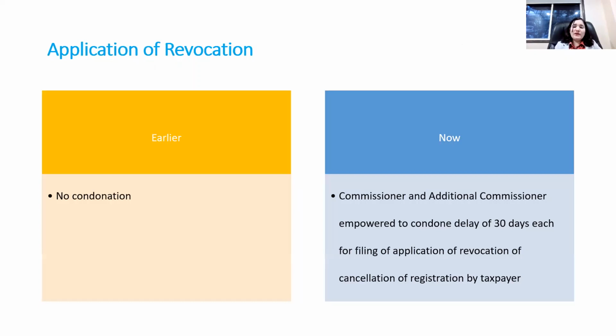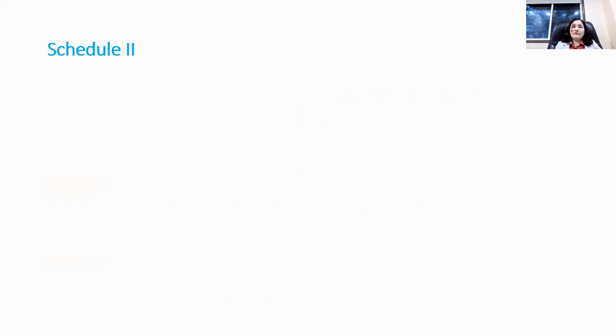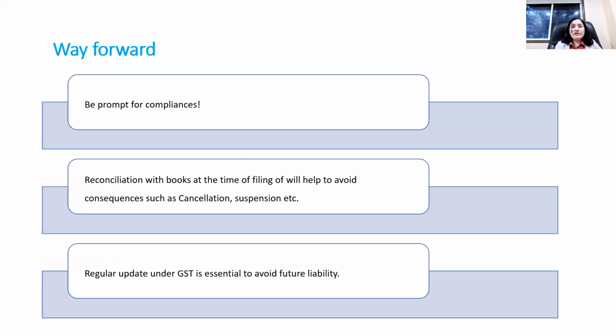There are two user-friendly amendments. One is that 30 days' condonation is available in case of revocation. The other, related to TDS, is that they have removed the TDS certificate requirement. So friends, these are the amendments, and now we will start our question and answer session.